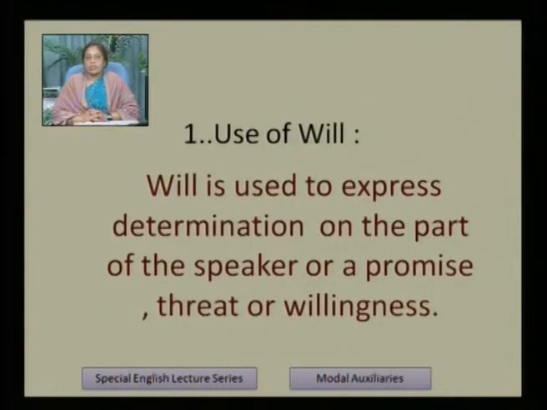Now we will see the use of will. We have seen some common features and what modal auxiliaries are. In which situations these are used, we have seen in previous CDs. Now we will see the use of will. Will is used to express determination on the part of the speaker, or a promise, threat or willingness. Use of will is clear here.